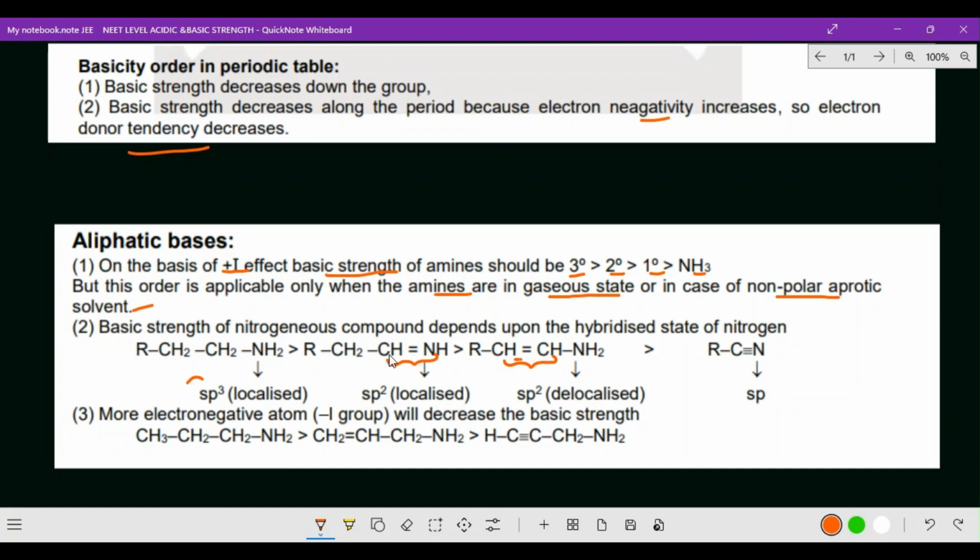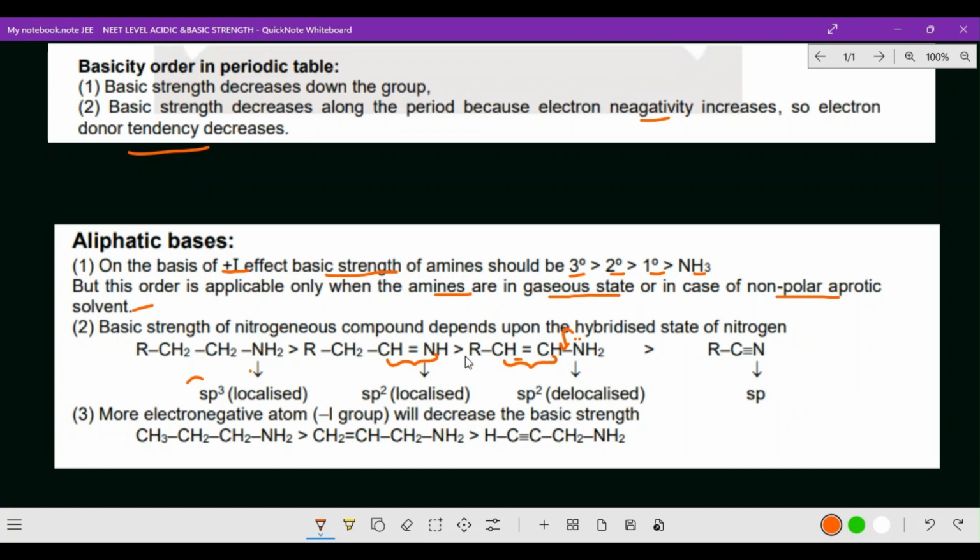So this is always CH double bond NH. That is actually localized. That means the electrons cannot move away, but delocalized means it is moving away. So usually the electrons which cannot move will be stronger than those which can move. Delocalized means the electrons which can be movable, like this it will be moving. So sp3 is always greater, that is more basic than sp2.